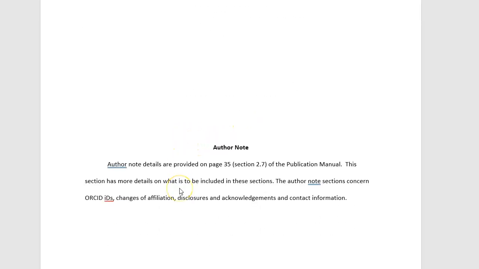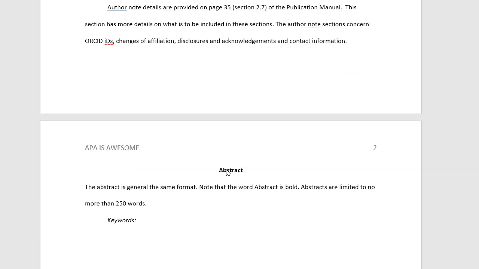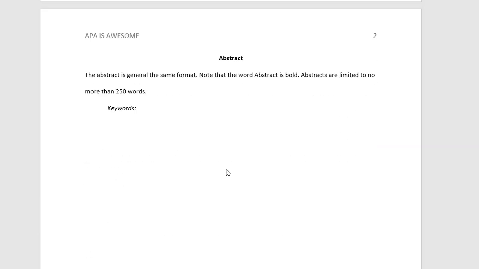Now, the very bottom of the first page of a professional paper is an author note. Please talk to your faculty member and see if you are required to include an author note or not. If you are required to include an author note, I would consider consulting page 35 of the APA 7th edition manual. The second page of most professional papers is the abstract.